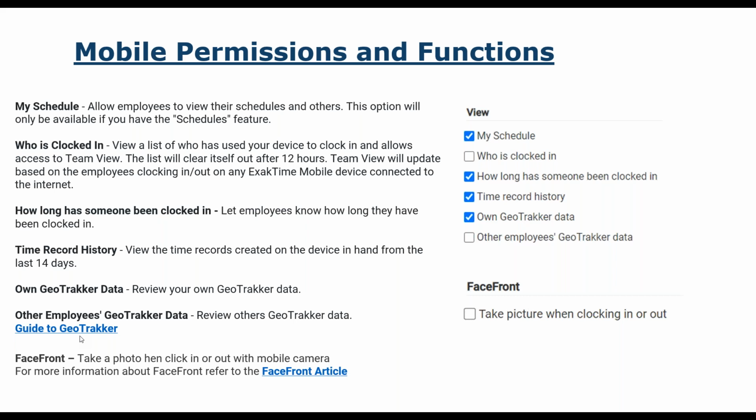And then also taking the face front photo. This is where when they're clocking in and clocking out, they are taking a picture of themselves. So you know that that is who is clocking in and clocking out. And that comes through on the time card summary view.